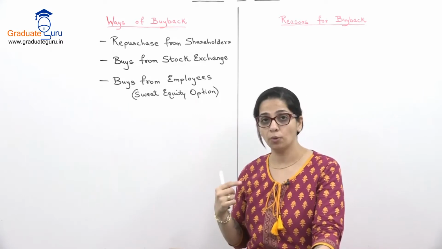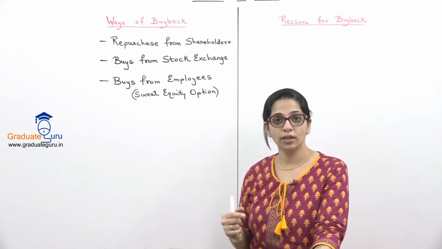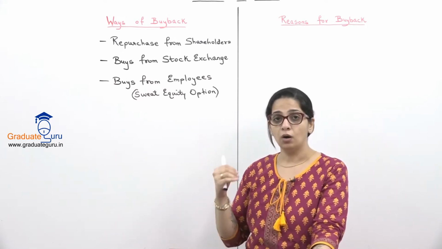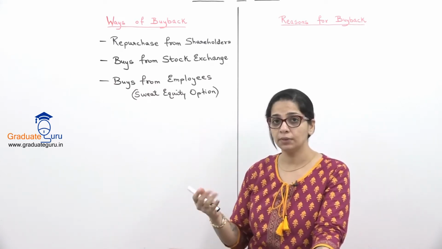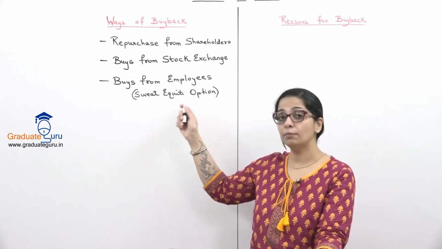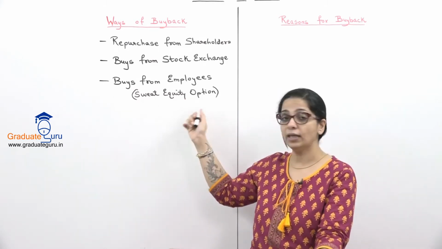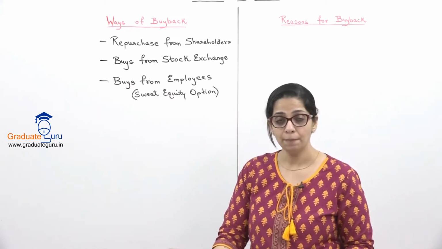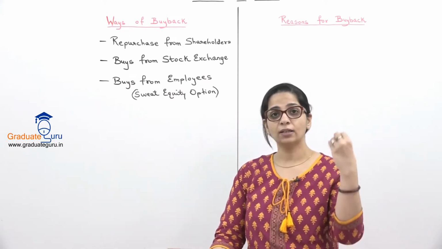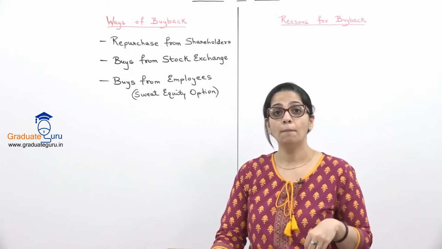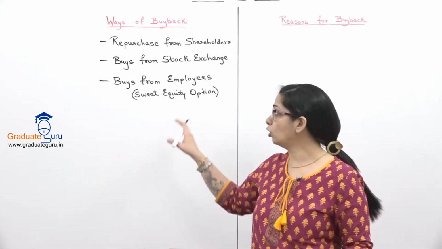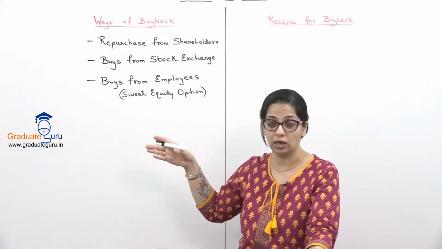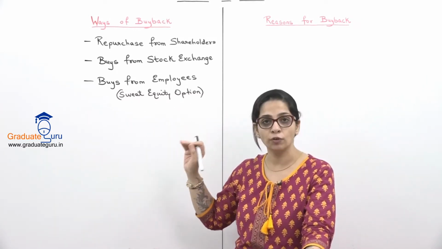This is a special option given to the employees. Employees को company अपने shares बेचती है. Instead of giving them a bonus or something, the company prefers to give them shares under this sweat equity option, जहाँ पर employees के पास option होता है that they can buy the shares at a rate much less than the market price. Okay, so we are not going to go into this because this is not under the purview of our topic just now, which is basically buyback of shares.